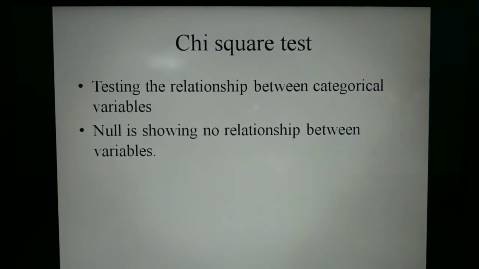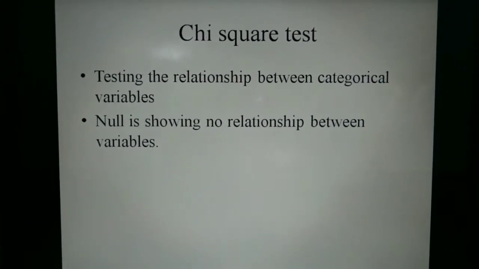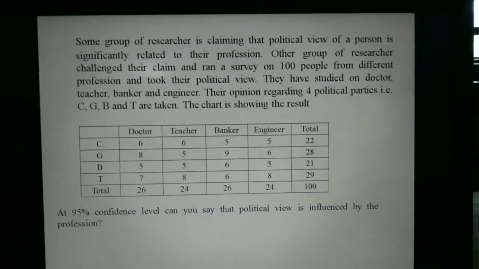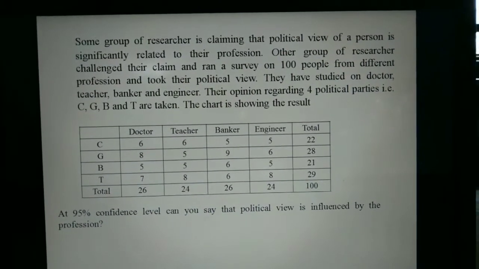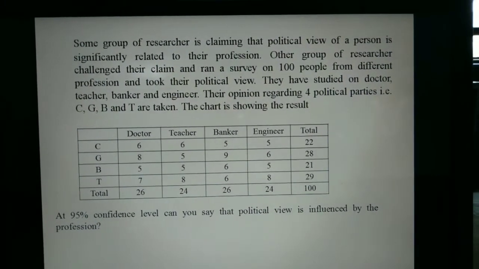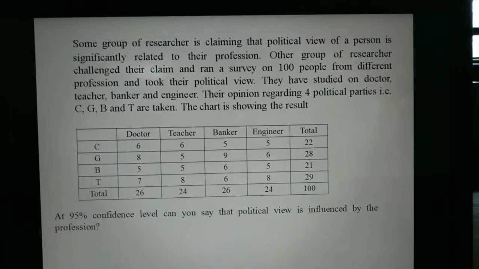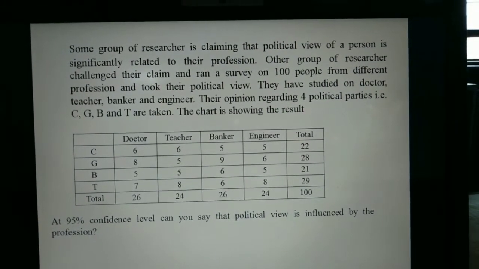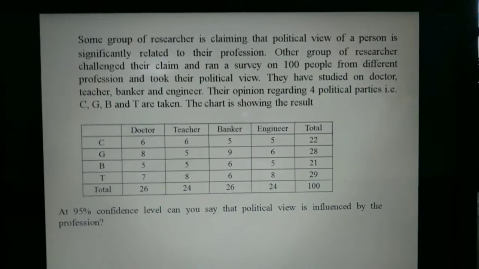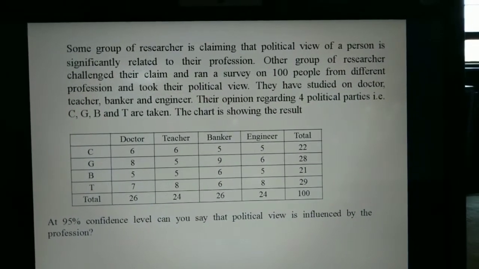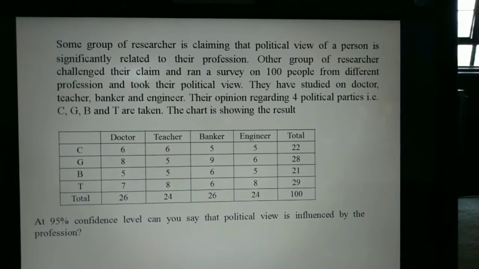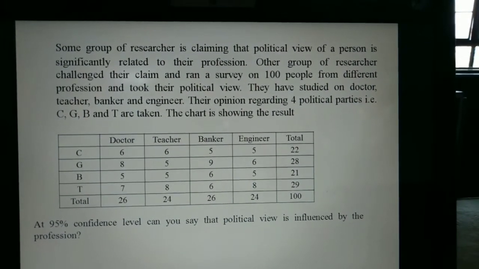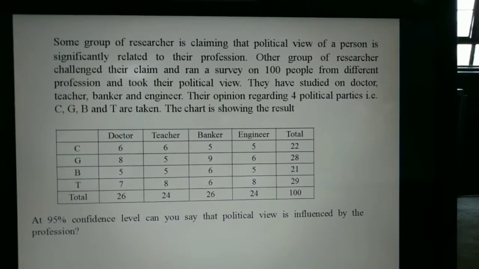So let's give you some examples so that you can grasp it easily. Some group of researchers is claiming that the political view of a person is significantly related to their profession. Another group of researchers challenged their claim and ran a survey on 100 people from different professions and took their political view. They studied doctors, teachers, bankers, engineers, and their opinion regarding 4 political parties, that is C, G, B and T. The chart is showing the result.